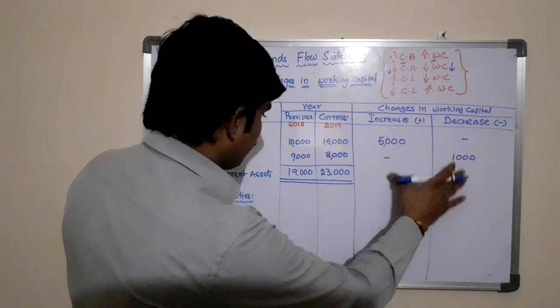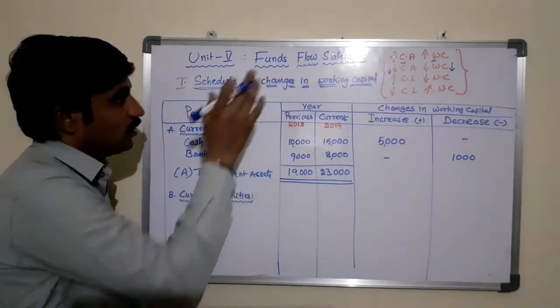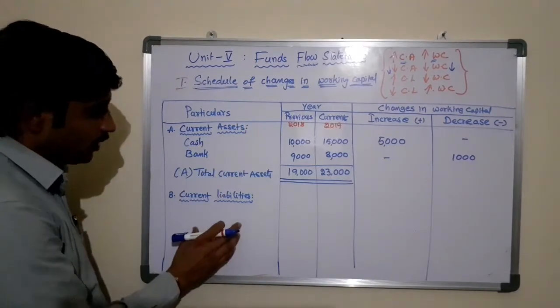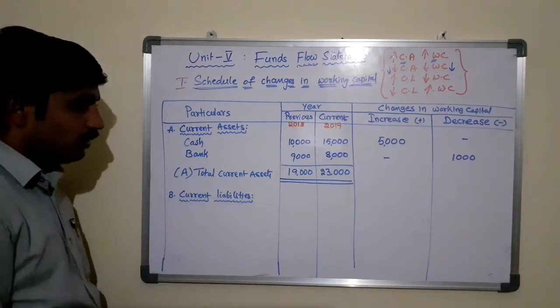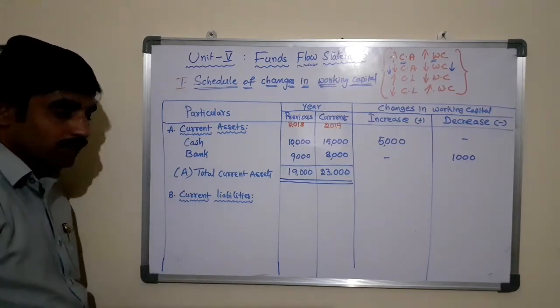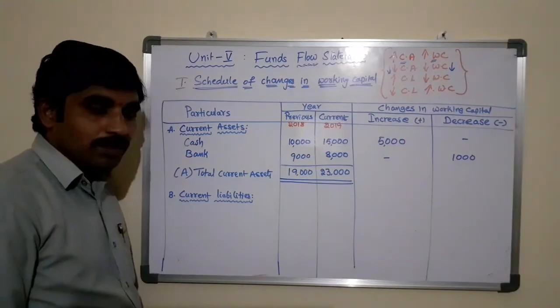And now coming to the current liabilities, the second component of the schedule of changes in working capital to be considered is current liabilities. So here from the given balance sheet we need to identify the current liabilities. What are the items concerned under the current liabilities?